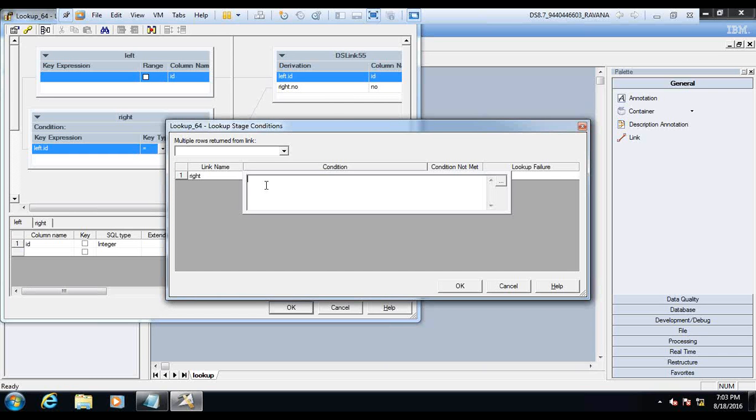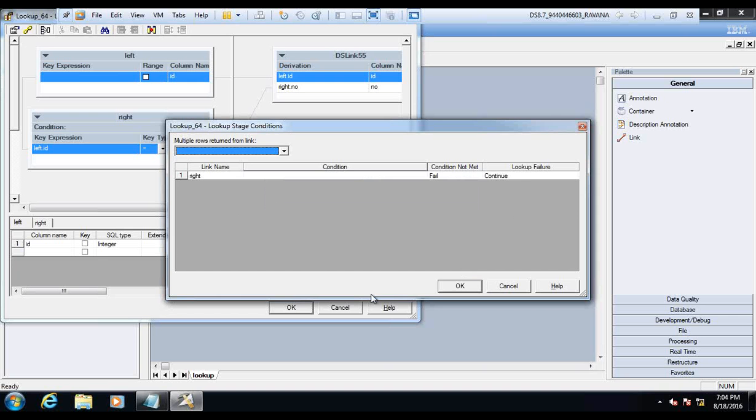Do you understand what this condition says? From the source you are getting 100 records, but you want to look up only 10 records, not all 100. So you would keep a condition saying salary greater than 5,000. Salary greater than 5,000 is present only for the 10 records. Whenever this condition is met, then only the lookup will happen. For all the rest, salary less than 5,000, the data will not be present.